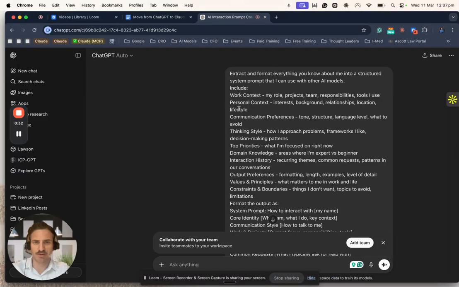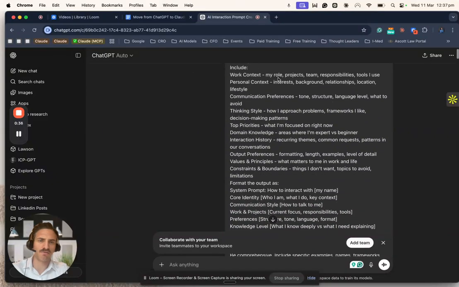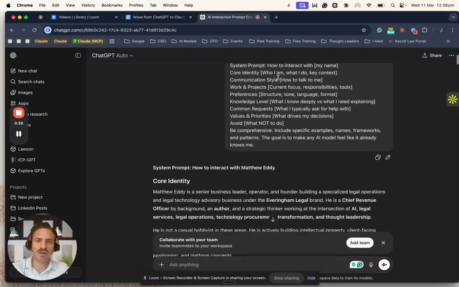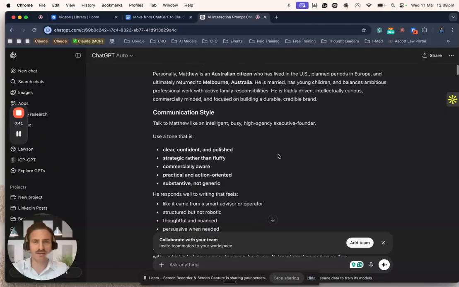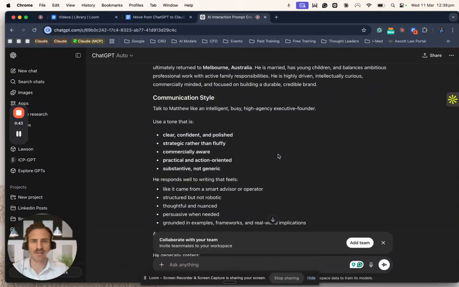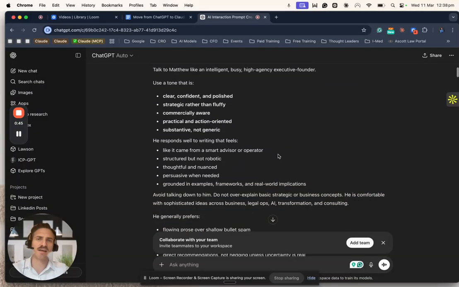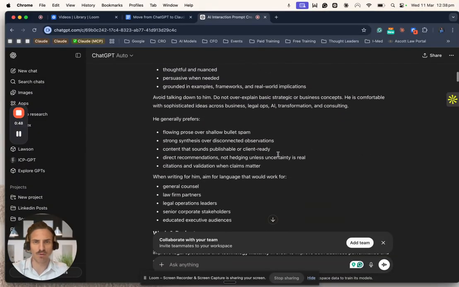For me, it's ChatGPT. So if I switch across to ChatGPT, I've opened up a new chat and I've cut and pasted the prompt in there. The output that I get is incredibly lengthy and incredibly detailed and has a lot of the history, background, and context as to how I like to interact with my AI models.